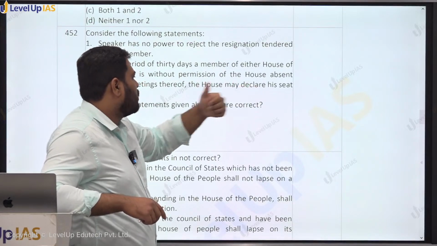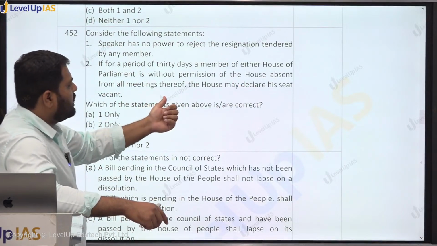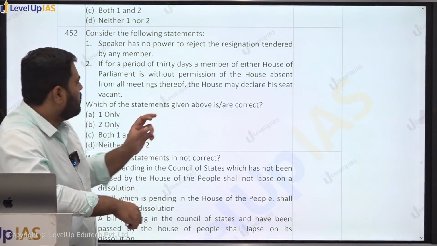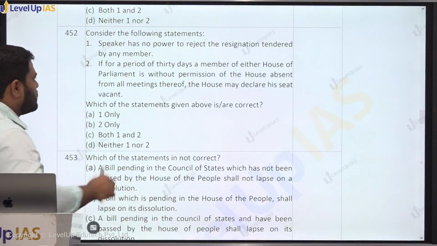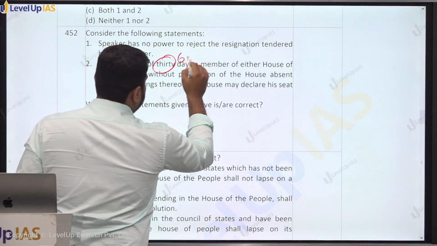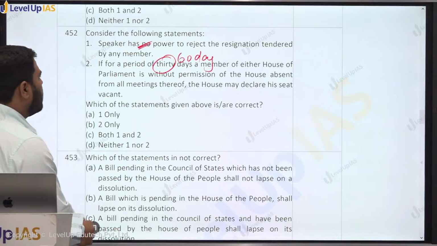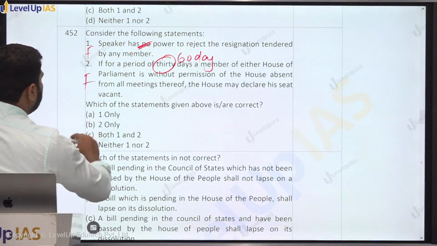Secondly, if for a period of 30 days a member of either house of the parliament is absent without the permission of the house from all its meetings, the house may declare his seat as vacant. So it is not 30 days, it is 60 days. The speaker has the power. Both the statements shall be false.